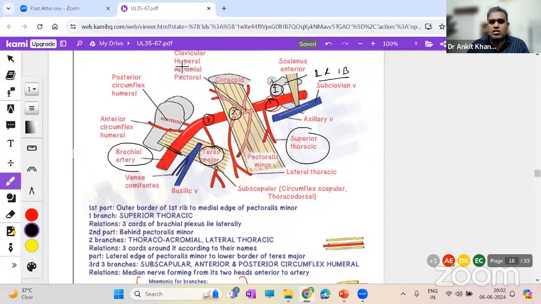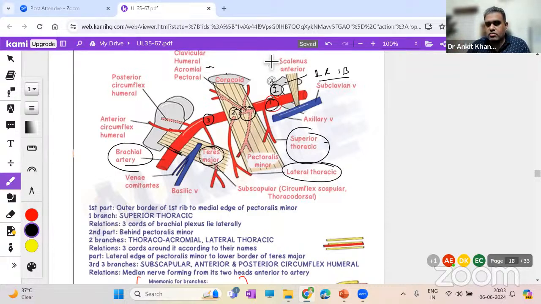Over here, you have the trunk of the thoracoacromial artery. And going down, that is the lateral thoracic artery. So this over here is the lateral thoracic artery going down, to the lateral part of the mammary gland. Why thoracoacromial? Because it is in the thorax, and with the coracoid, you have the acromion process as well. So the first part, superior thoracic. Why? Because it is the upper part of the thorax region.